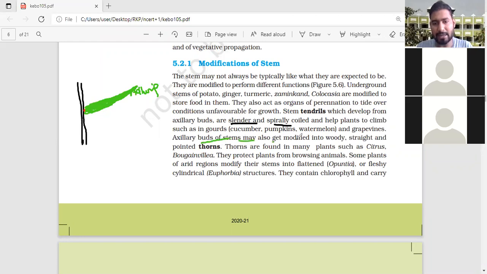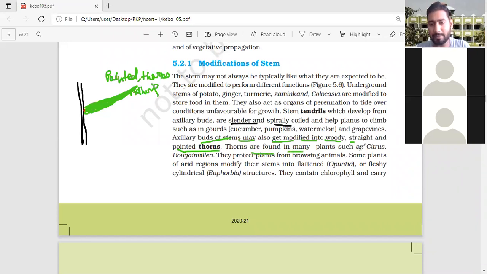The axillary bud or stem may also get modified into a woody, straight and pointed thorn. So now you can see these are the pointed ends, and this is known as the thorn. Okay, so pointed thorns.